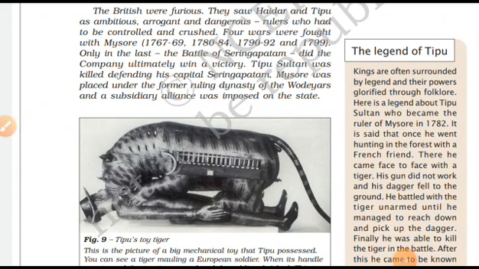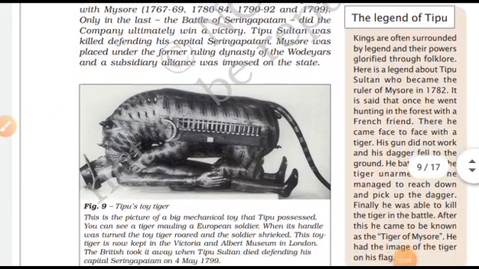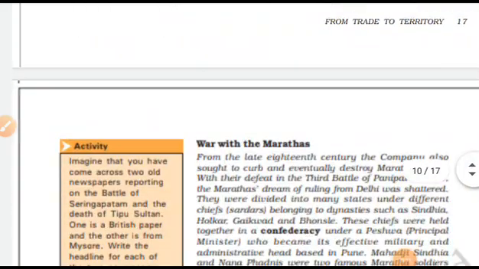So four wars were fought with Mysore: in 1767 to 69, 1780 to 84, 1790 to 92 and 1799. Only in the last battle, of Seringapatam, did the company ultimately win the victory. So only the last one, and in the rest, Tipu Sultan won.